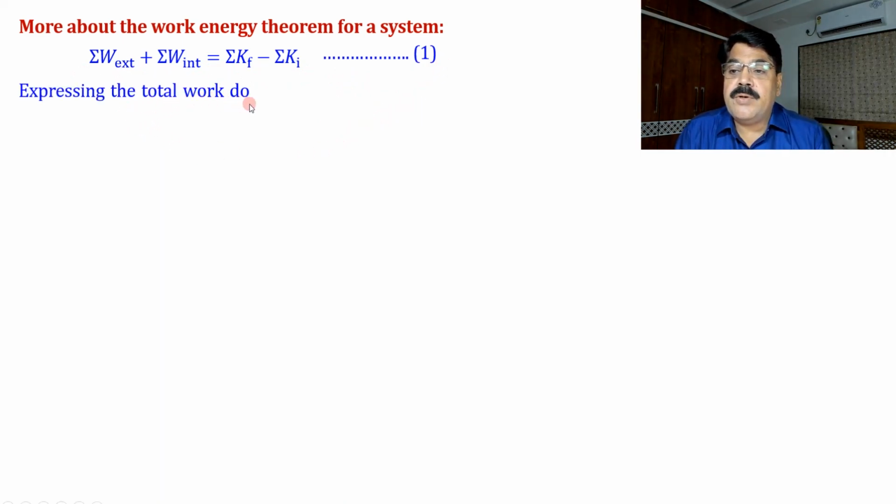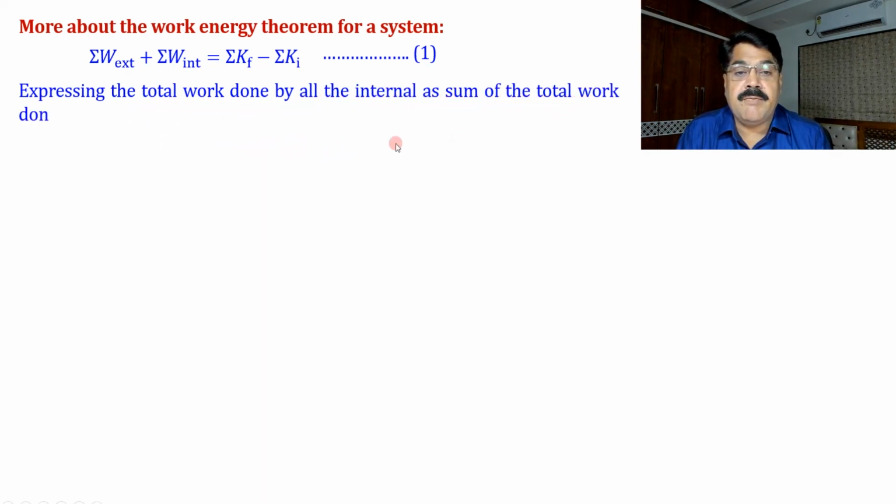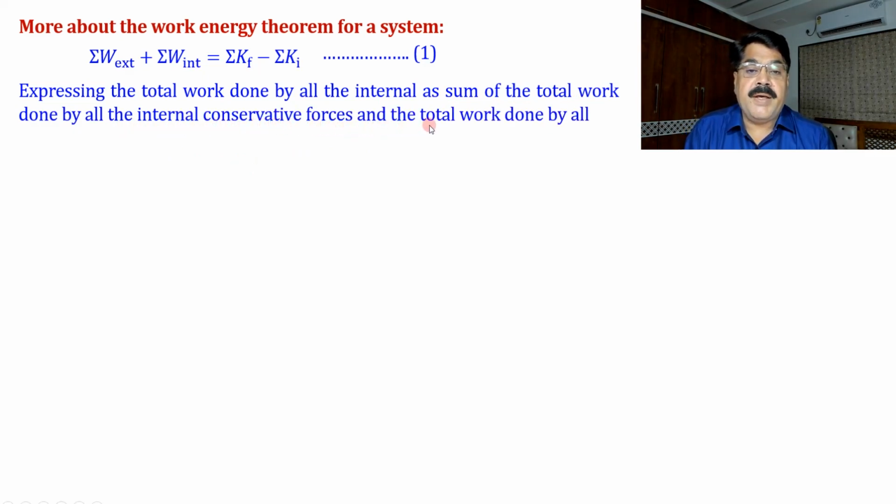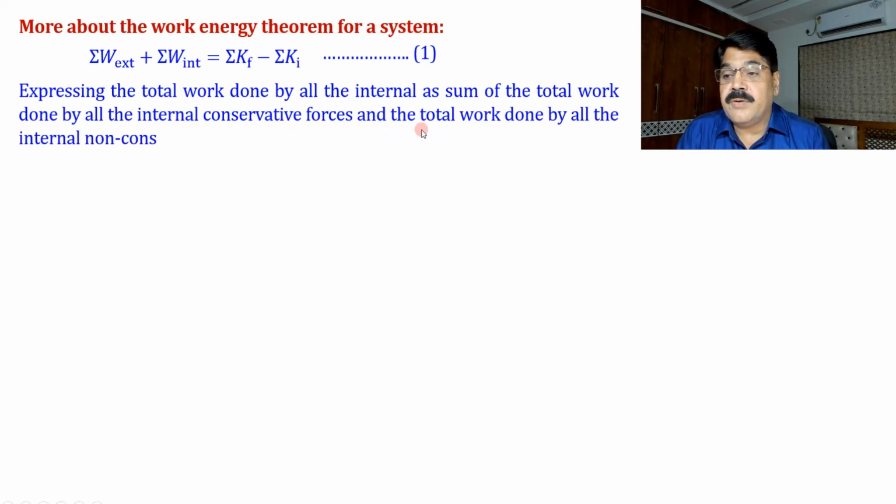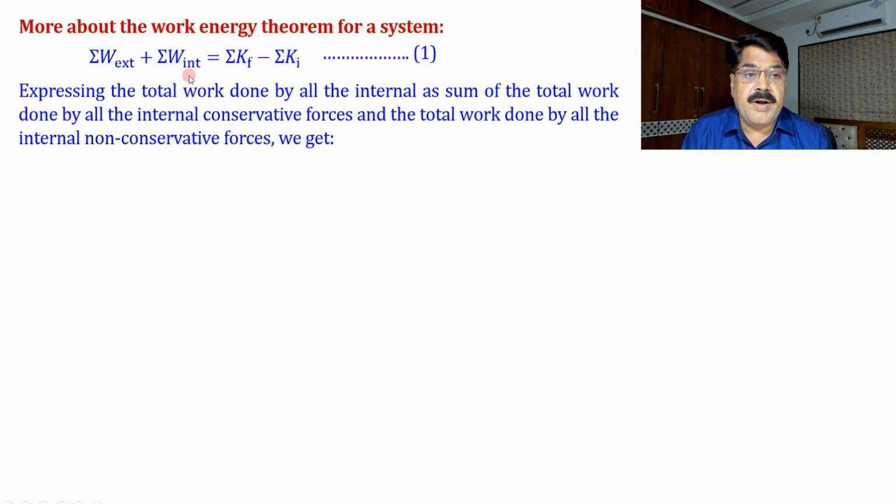Expressing the total work done by all the internal forces as the sum of the total work done by all the internal conservative forces and the total work done by all the internal non-conservative forces, we get: previously we have seen that the work done by total internal forces can be divided into two categories, total work done by all the conservative forces and total work done by all the internal non-conservative forces.